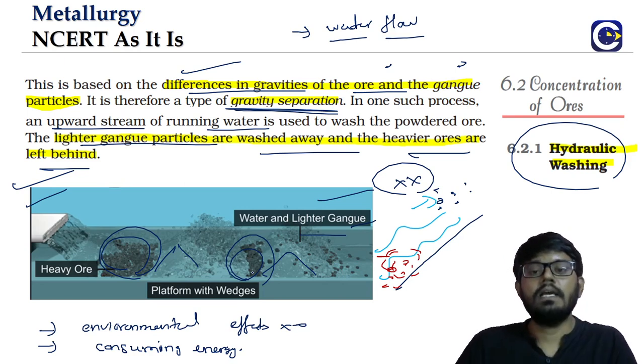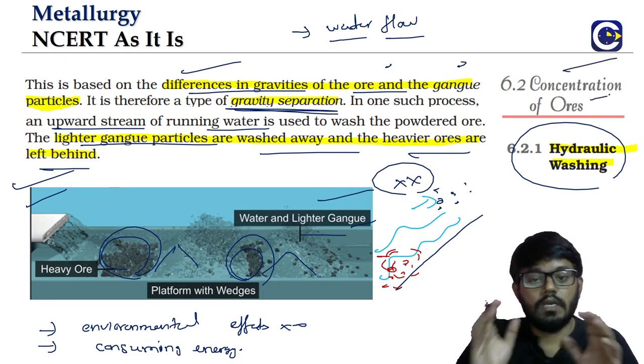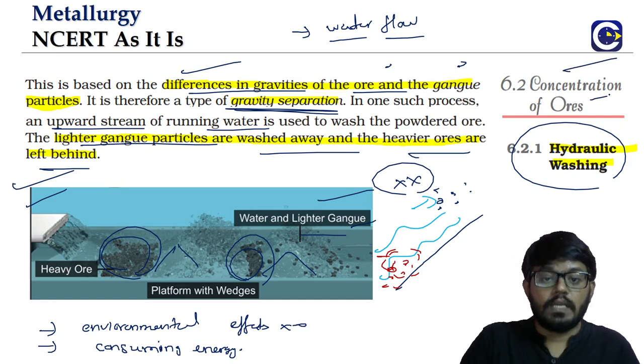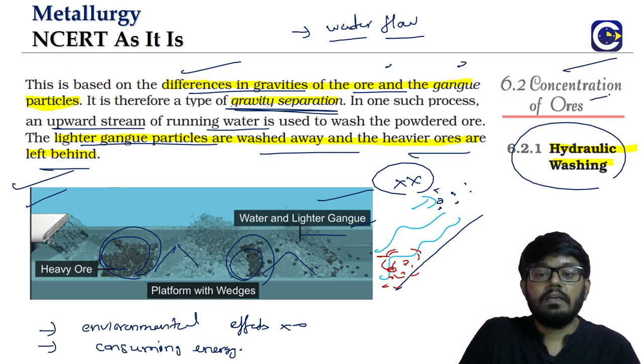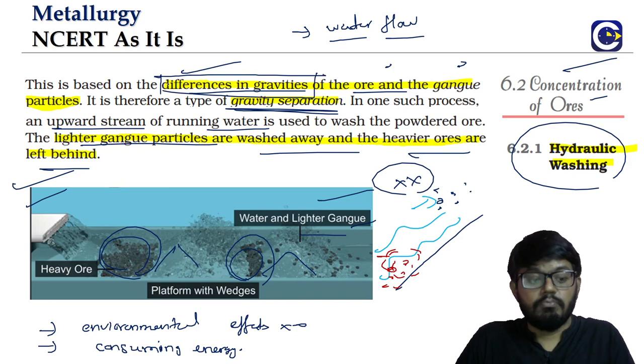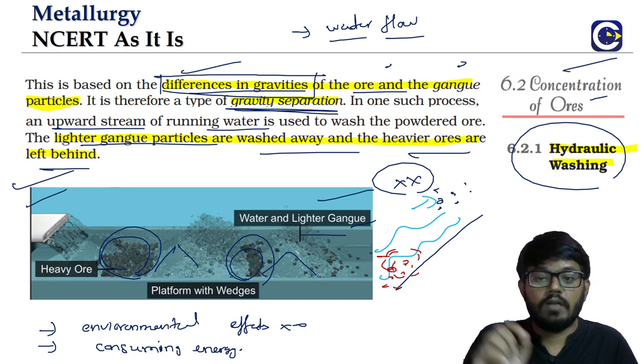Okay, so this is the first process in the concentration of the ore. The point is, when do we use it? When we have the ore particles and the gangue particles having a considerable difference in their gravities, then only we can use it. If both are having similar densities, meaning similar weight, then what happens? They will behave in a similar way, right? Either they both will be settling, or they both will be carried away by the water flow. So for every process, we have to look at what is the condition.